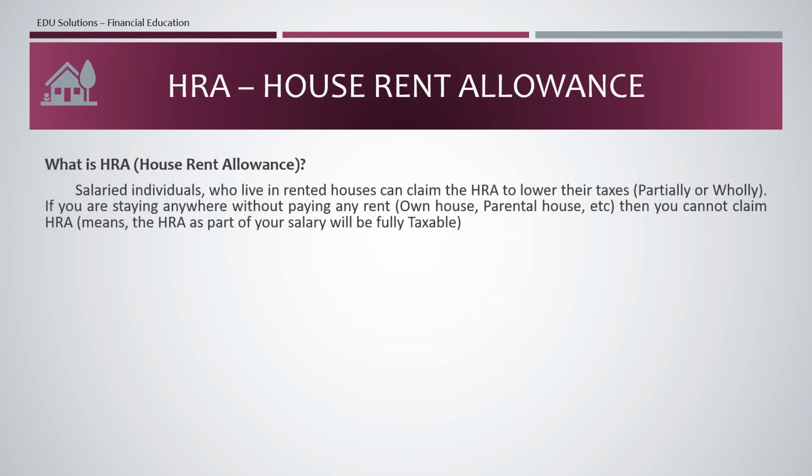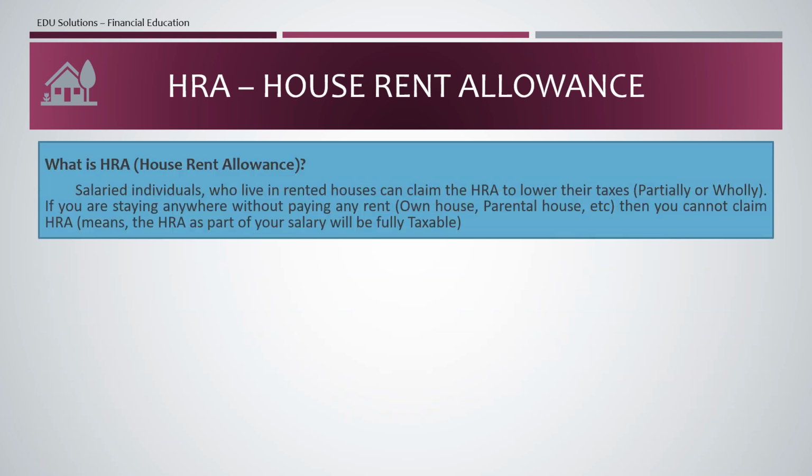So first we can see what is HRA. HRA, that means house rent allowance, is given to salaried individuals who are living in a rented house. They can claim their HRA to get an exemption or deduction from the tax. So if you are staying anywhere for rent and your company is giving HRA as part of your salary, then you will get the HRA benefit. But if you are staying in your own property, then you are not eligible for HRA.